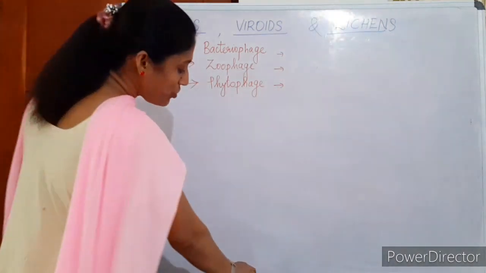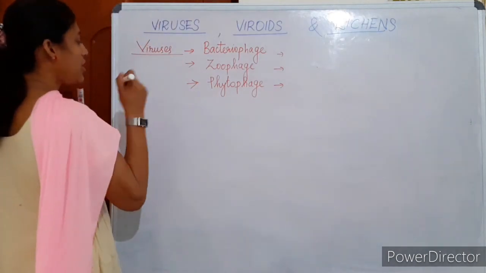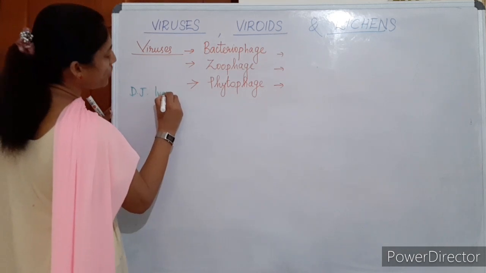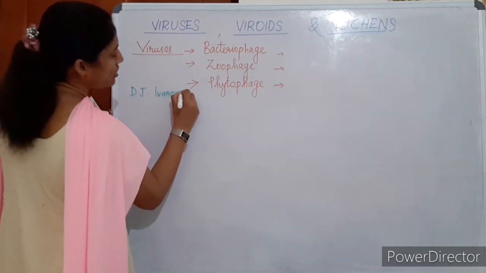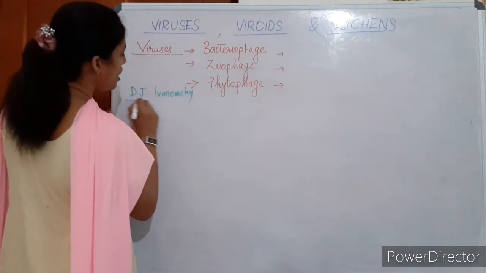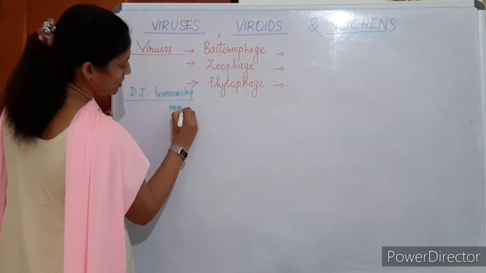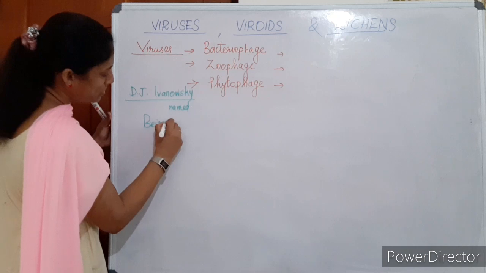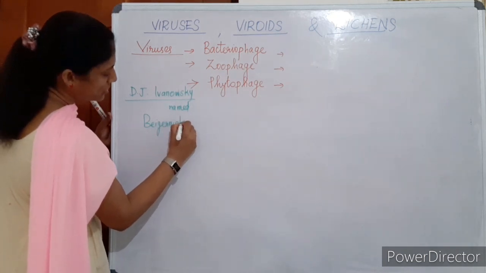Before moving to the different types of phages, it is D.J. Ivanovsky who named the virus.